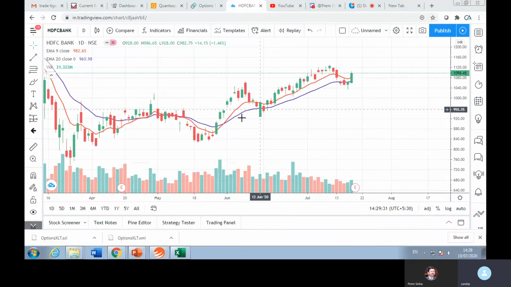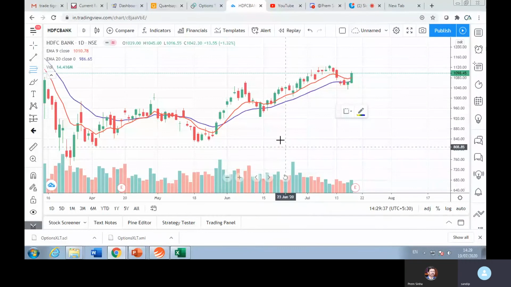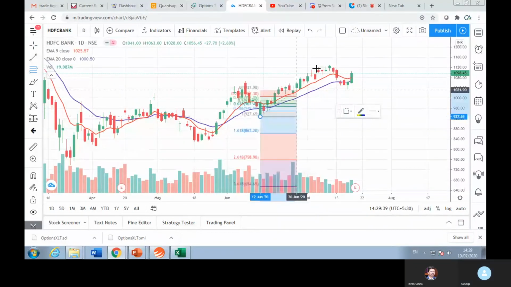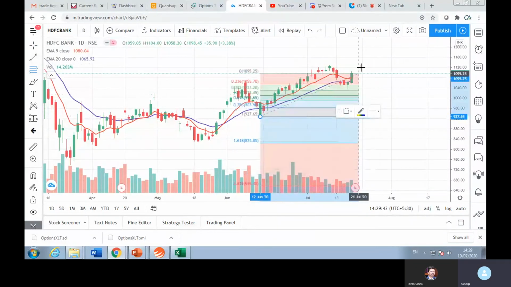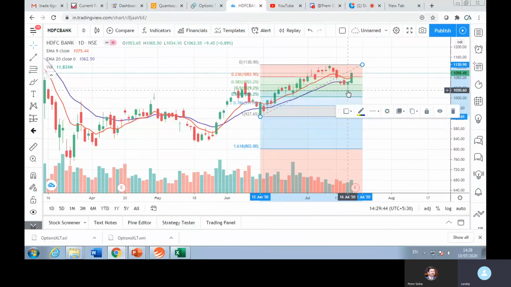Again, I will just add one point here. If you see the Fibonacci retracement of this uptrend, it concluded exactly near the 50 level, and the price bounced back from that level. So whatever retracement was to happen has already happened, and it has a chance to go up.